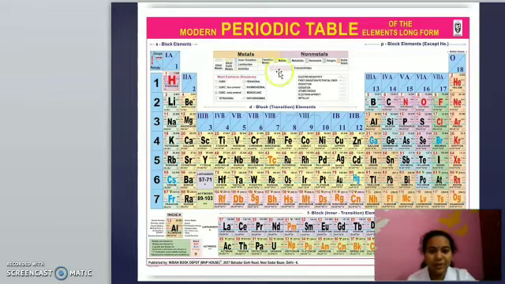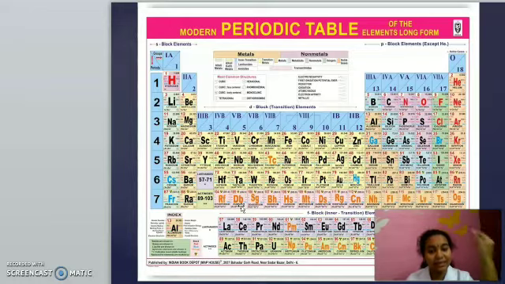So let's check this periodic table. Here you can see the columns and all those things. There are 118 elements. Isn't it? How did this periodic table get this beautiful systematic structure? That we are going to discuss. The first earlier attempt at a periodic table was made by Aristotle. He classified elements as metals and non-metals, but he couldn't explain anything about metalloids.